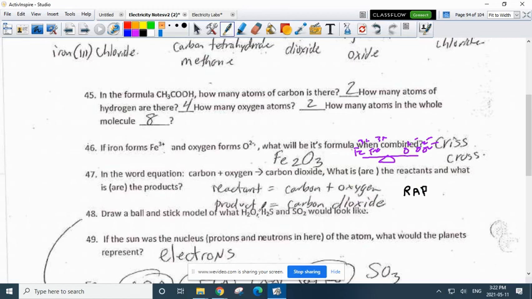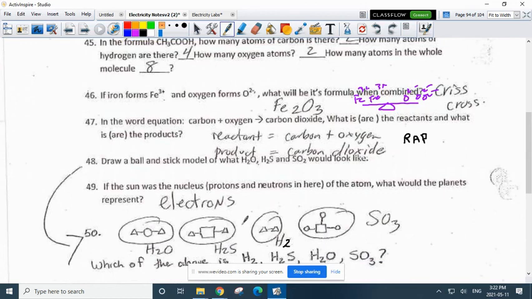Draw a ball and stick model to show what water, H2S, and SO2 could look like. So water could look like this. So that means the hydrogens are triangles. SO2 could look like this. So the sulfur is a square. So that's H2S because that's the square and the triangles. And then this would be hydrogen H2.